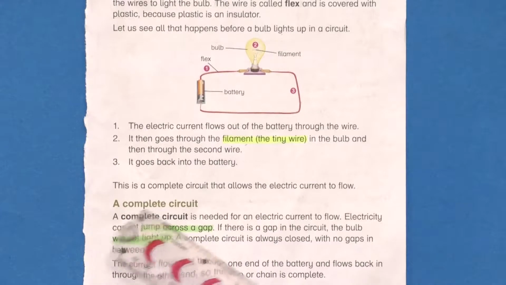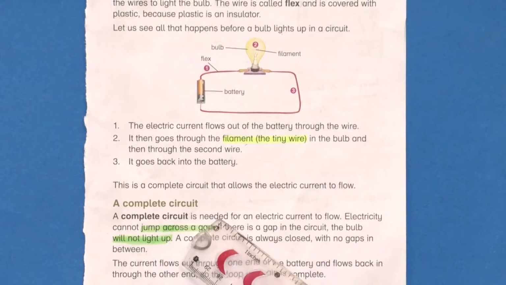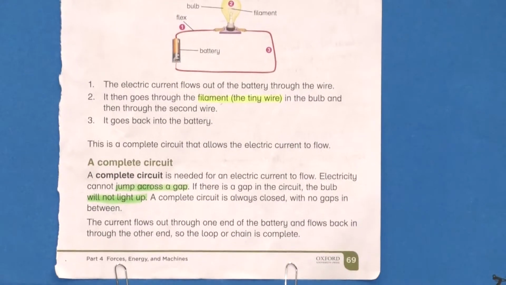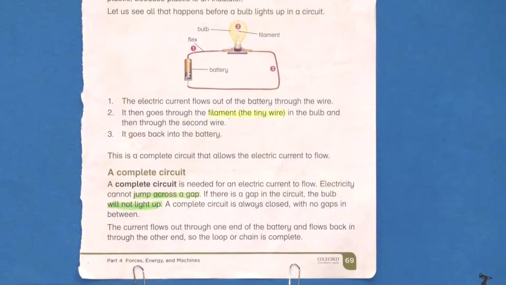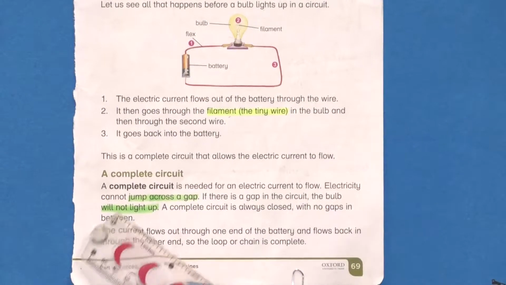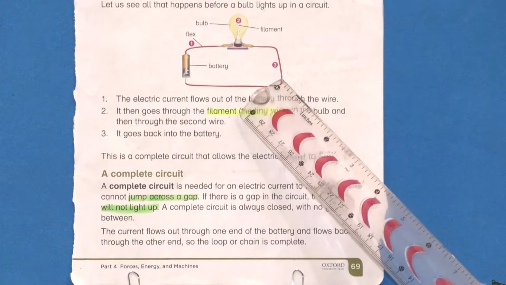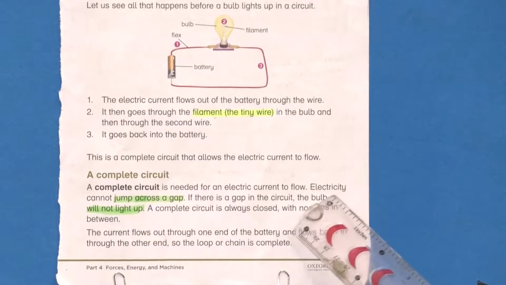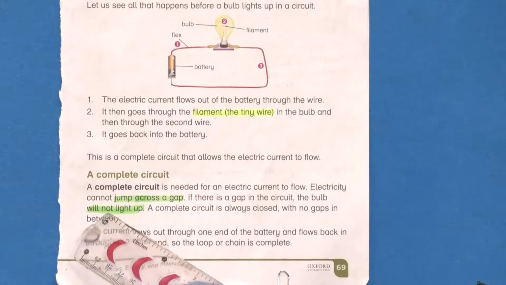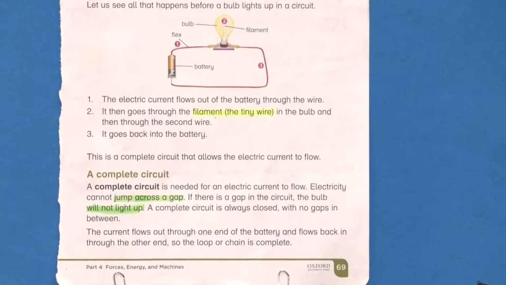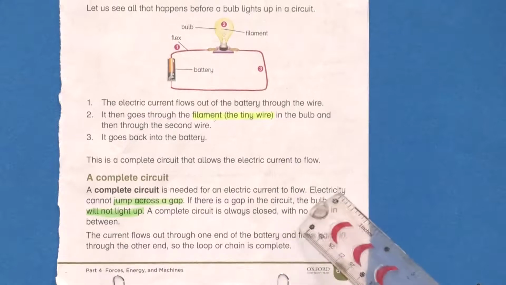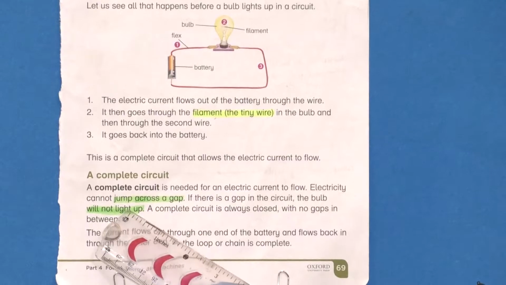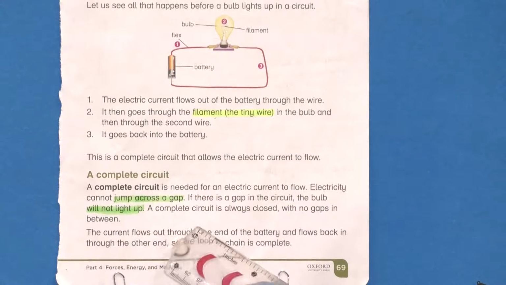Now let's read about what a complete circuit is. A complete circuit is needed for an electric current to flow. If the circuit is not complete, an electric current cannot flow through that circuit if there is any gap. Electricity cannot jump across a gap. If there is any gap in your circuit, electric current cannot flow and there would be no electricity, because electricity cannot jump across a gap. If there is a gap in a circuit, the bulb will not light up, because as we have read, electricity cannot jump across a gap.